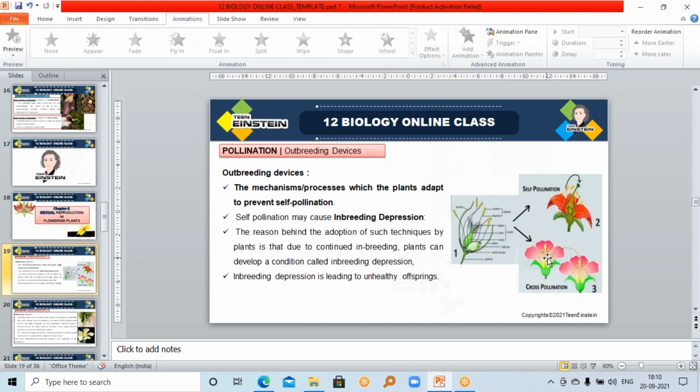But this kind of continuous self-pollination will result in inbreeding depression. What is inbreeding depression? Inbreeding means breeding happens within the population only. That will create some kind of depression because there are no genetic changes.